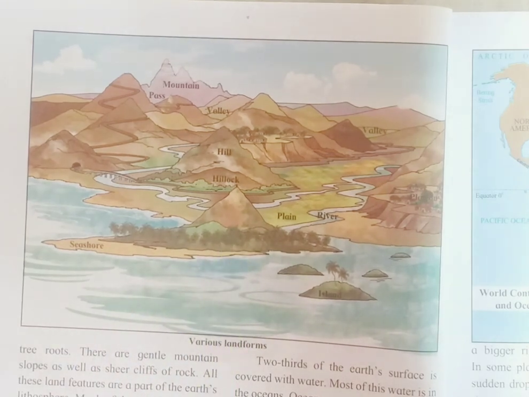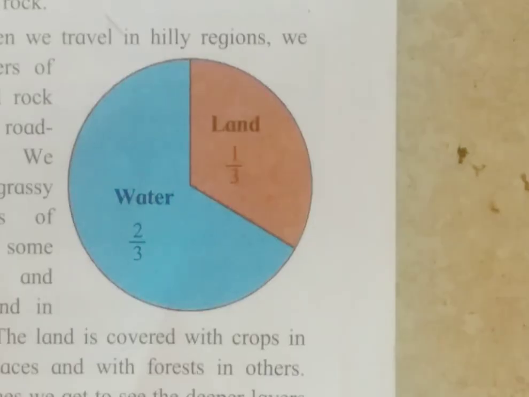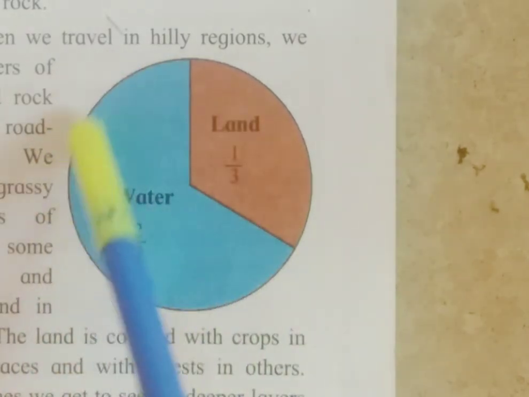Now look in this picture. Suppose this circular diagram is our earth.